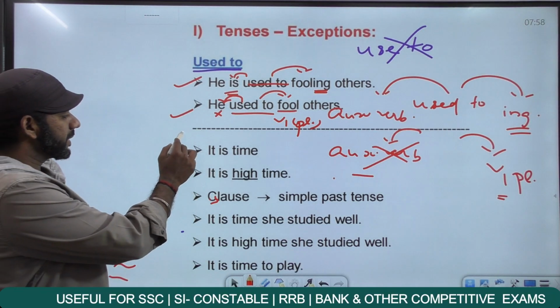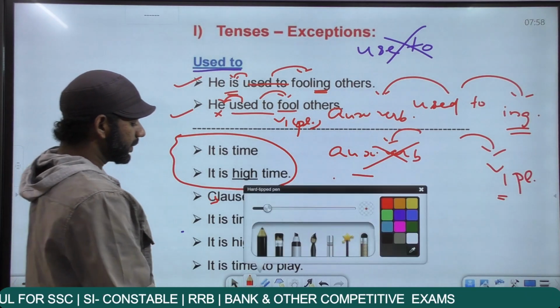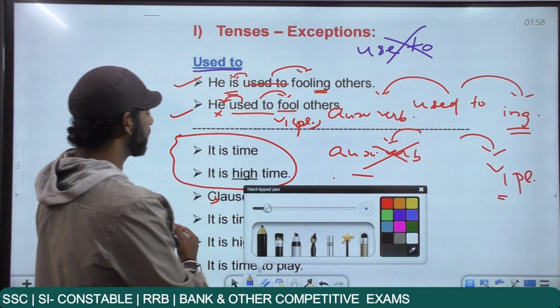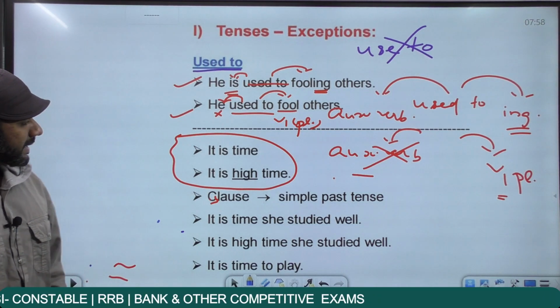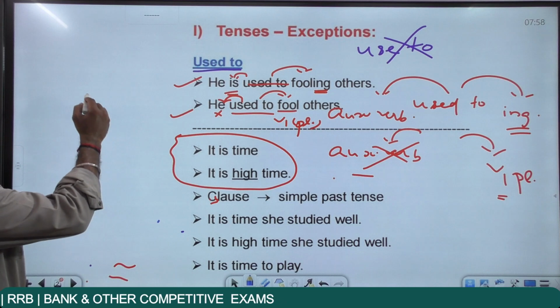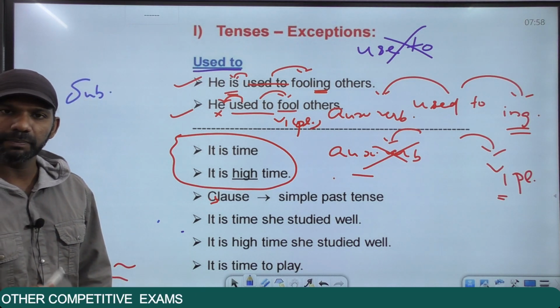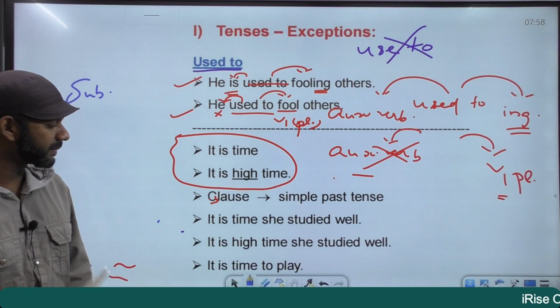"It is time" and "it is high time". The usages "it is time" and "it is high time" have a rule of their own. Now, what do you mean by a clause? You know what a subject is. The doer of an action, or the noun or pronoun given primary importance in a sentence, is termed as the subject.